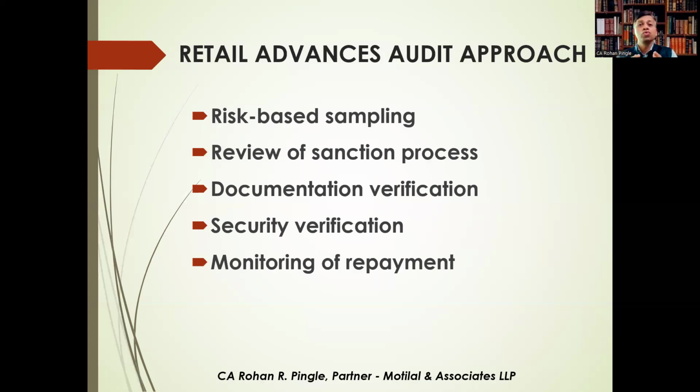So, high value loans, recently sanctioned loans, restructured accounts, accounts nearing NPA classification. These are some of the criteria. Then under review of sanction process, verify the credit appraisal, income verification, insurance coverage, credit score review. Under the documentation, loan agreement, guarantee documents. Then under security verification, hypothecation or mortgage, valuation reports are important, registration of charge that need to be checked. Under monitoring of repayment, we need to check EMI tracking, overdue accounts, early warning signals.